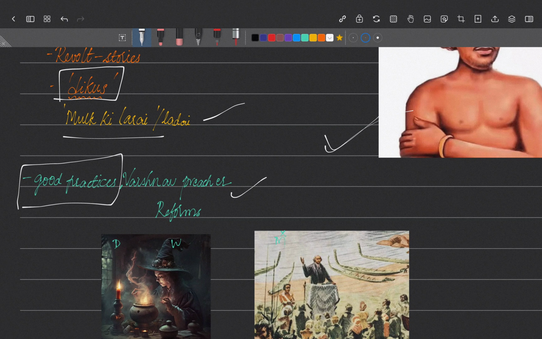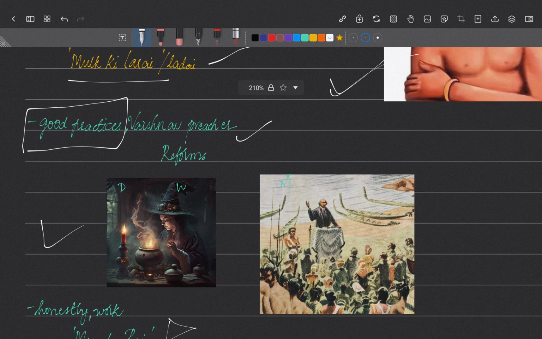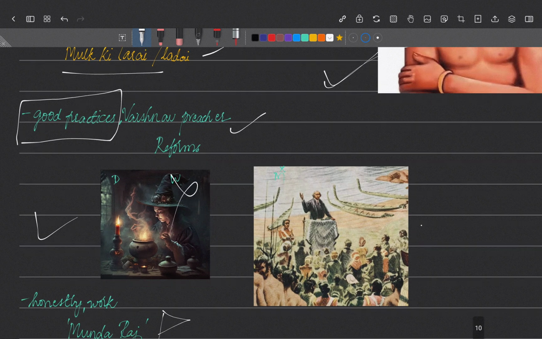So he went to a Vaishnav preacher and took his teachings. He went to a Christian missionary school and absorbed all the knowledge over there. Then he started reforms in his own community. What are the reforms? He started teaching people good practices, and told them to stop all the addictions that they had, like liquor. He told them to ban liquor, and to stop believing in sorcery and witchcraft, all the black magic and superstitions.